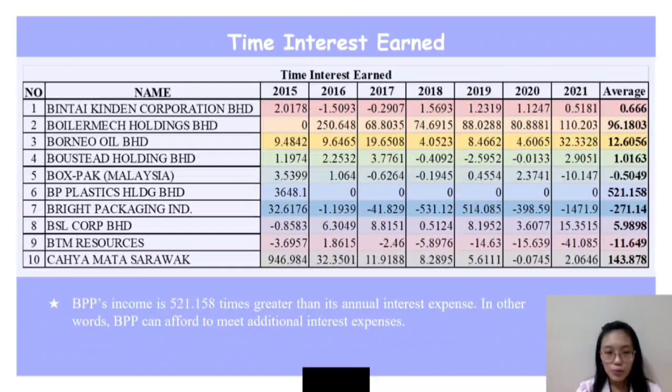From the table shown, we can see that BPP's income is 521.15 times greater than its annual interest expenses, which means BPP can afford to meet additional interest expenses. This makes BPP less risky, therefore, the bank should not have any issue lending to them. That's all for question 3.